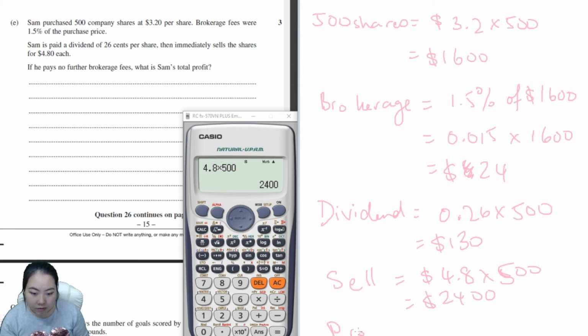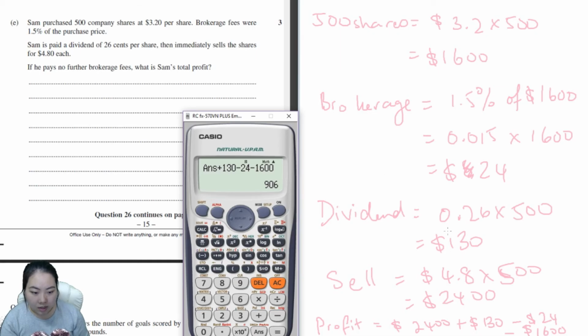How much was his profit? Oh, I've run out of space. Let me try and write that higher. Profit equals he got $2,400, and he also got $130, but he had to pay $24 for brokerage fee, and he also had to pay $1,600 for purchasing the shares.